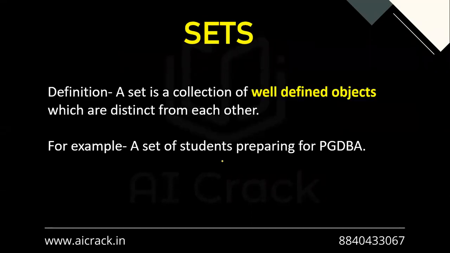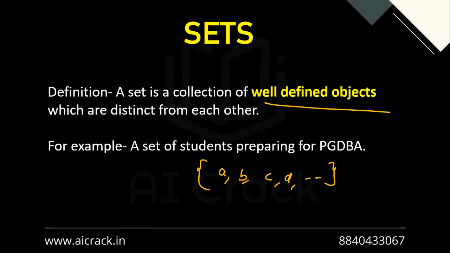So let's get started with sets. Let's start with the definition. A set is a collection of well-defined objects which are distinct from each other. This thing is of primary importance. What are well-defined objects? When we are defining one particular set, we are associating one single common property or maybe multiple properties with each element. Let's say this is A, this is B, this is C, this is D, etc. Every single element should be well defined within a particular property or constraint. That is how a set is defined.